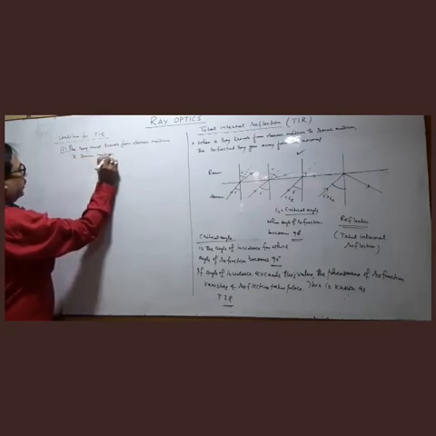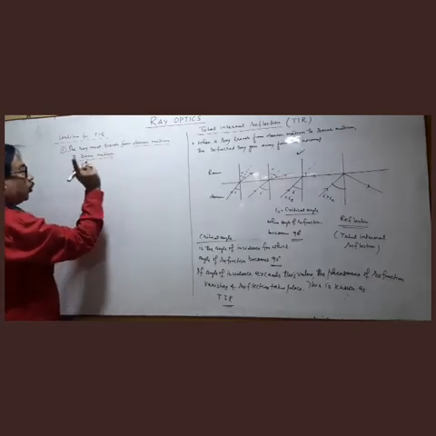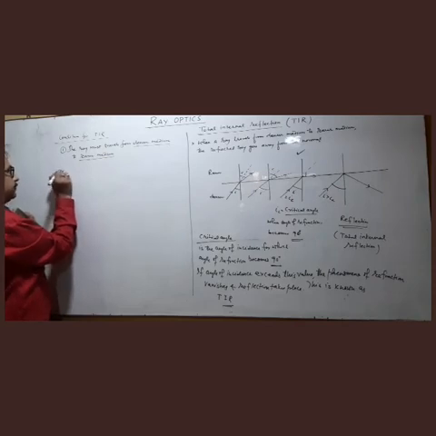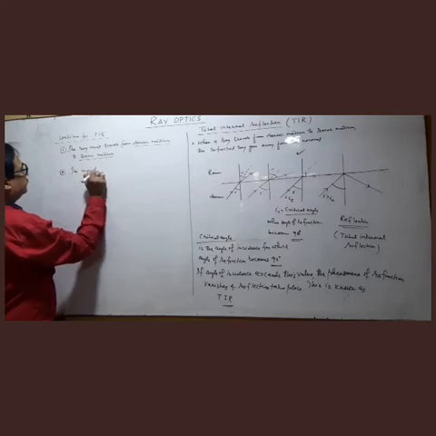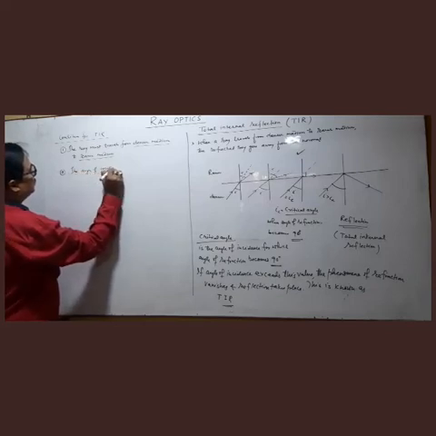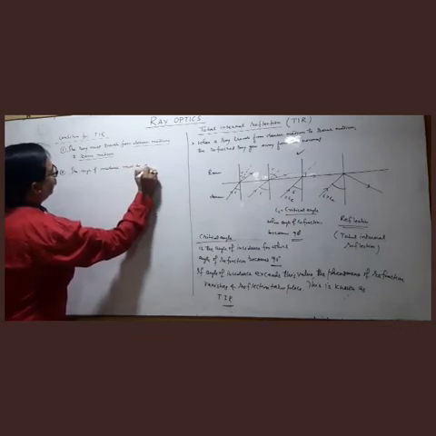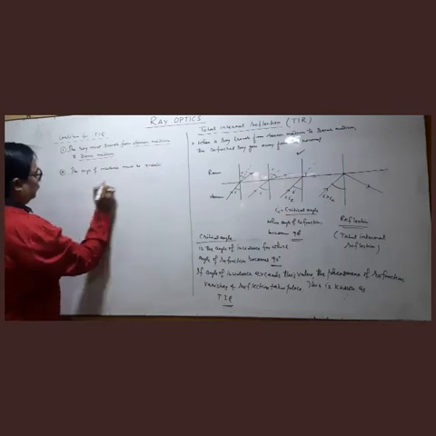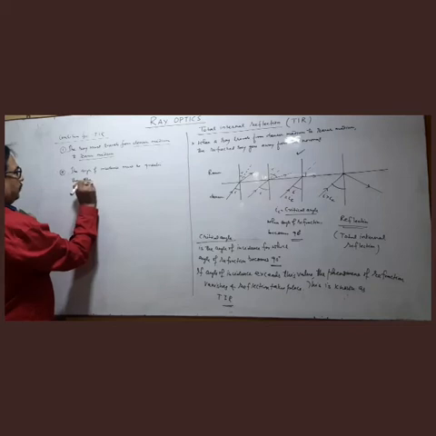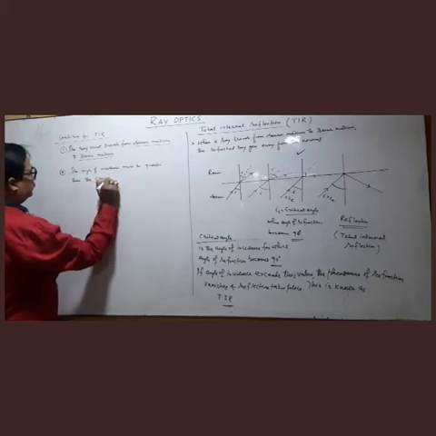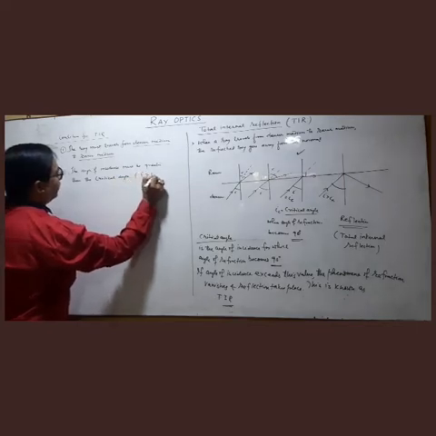ये पहली शर्त है, इसको डेंसर से रेयर ही जाना होगा तभी ये होगा. And second is angle of incidence must be greater than the critical angle. The I must be greater than IC.